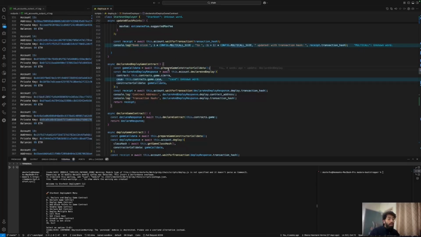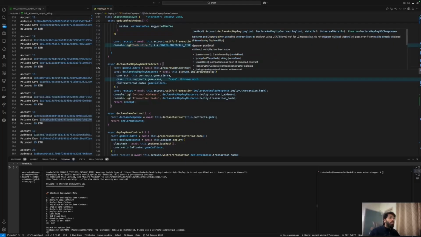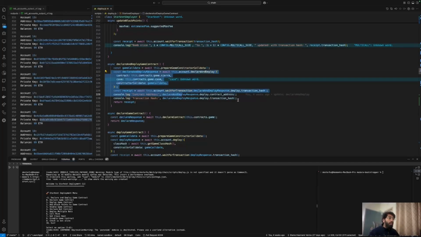It prepared some call data. That was because of the configurations that I had, right? And then it called this account's declare and deploy. This is a function that Starknet.js provides you. Once again, we're using Starknet.js to talk to Madara. Why is that? Because Madara supports all the RPCs and it has the same specs as the Madara sequencer, so it would automatically work. So yeah, this is what it is. Declare and deploy is what we use to deploy the contract. We wait, and after waiting for the transaction to complete, we have the contract hash ready, contract address ready, and the transaction hash as well. So this is declare and deploy.